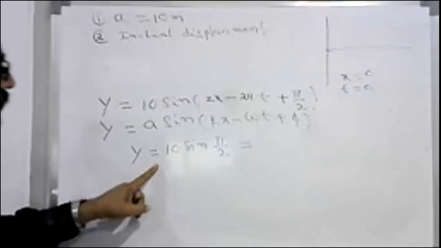Are you clear? The wave started initially with what displacement? 10 meters. So why did it become 10 meters? Because it started with an initial phase of pi by 2, not from the mean position.